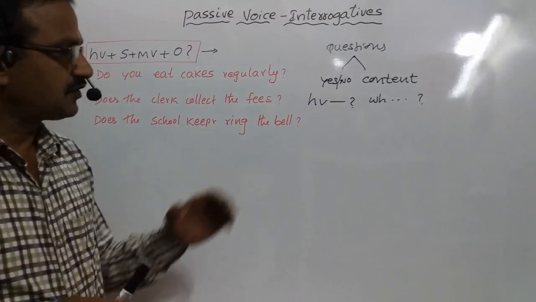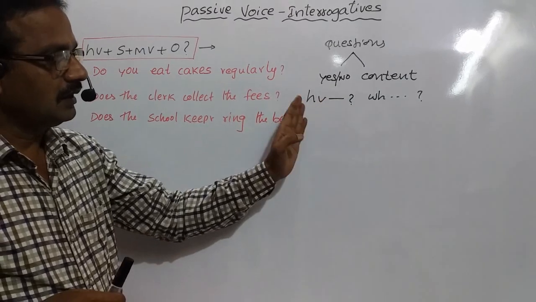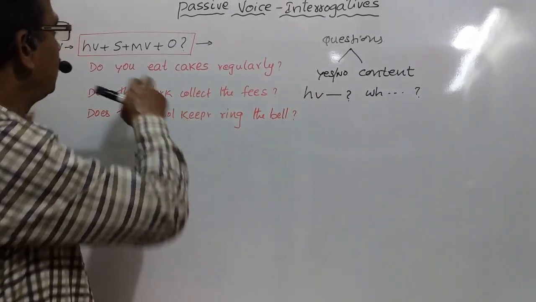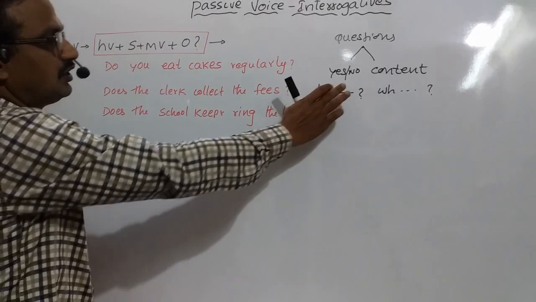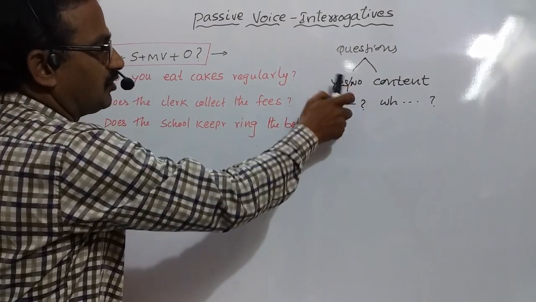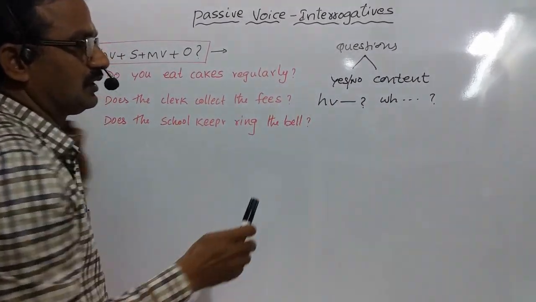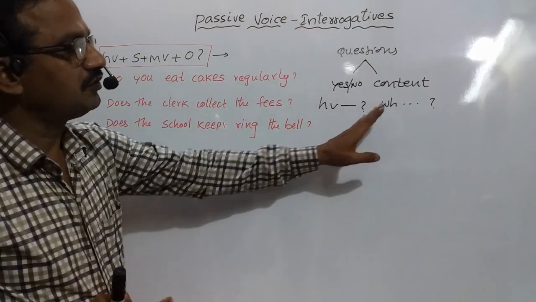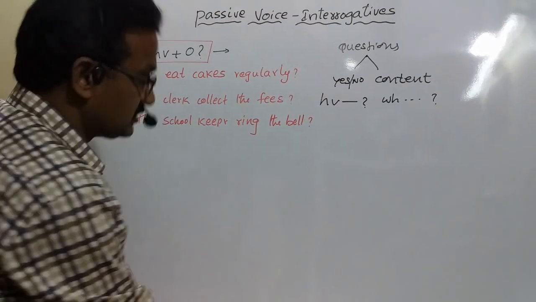Structurally, it is helping verb plus subject plus main verb plus object. Today in this lesson we will focus on yes or no questions only, and in the next video we will come back to content questions.